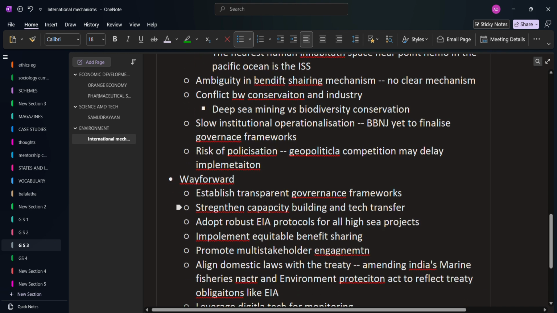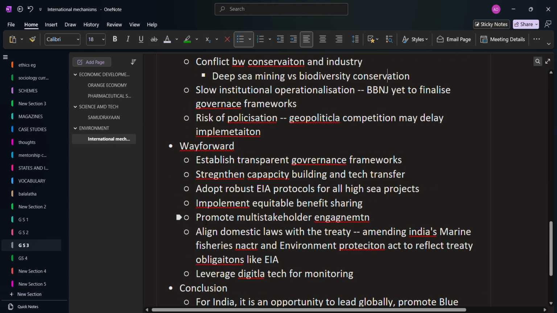And since a lot of nations are part of it, there are concerns about non-uniform policy. So we can say adopt robust EIA protocols for all high seas projects. And we should promote multi-stakeholder engagement to make the developing and underdeveloped nations part of it.